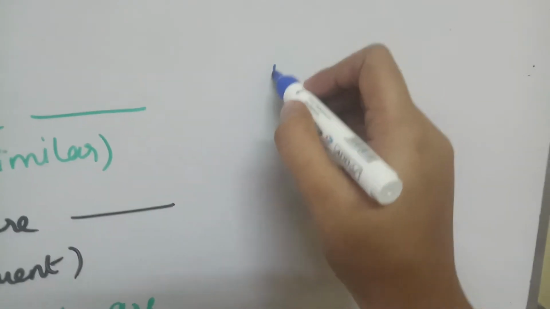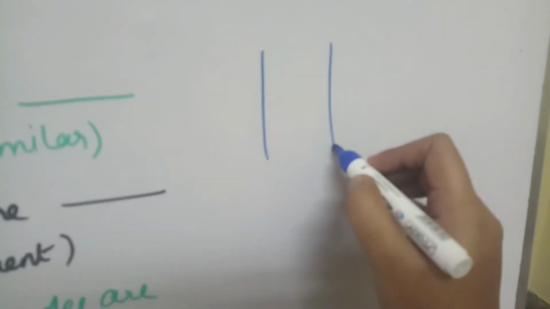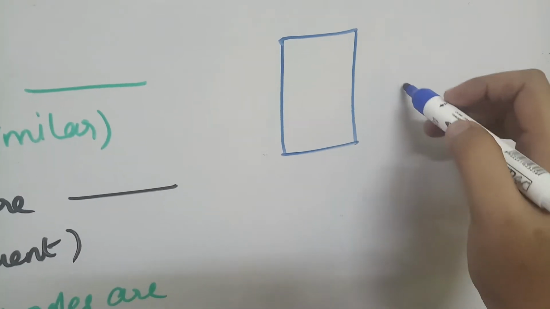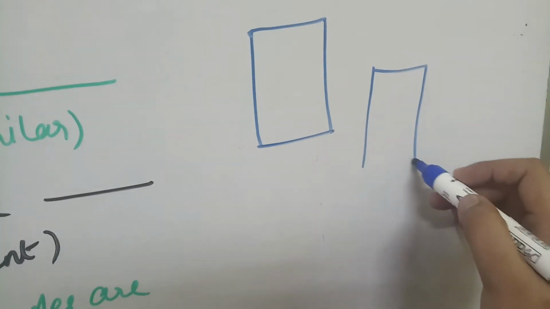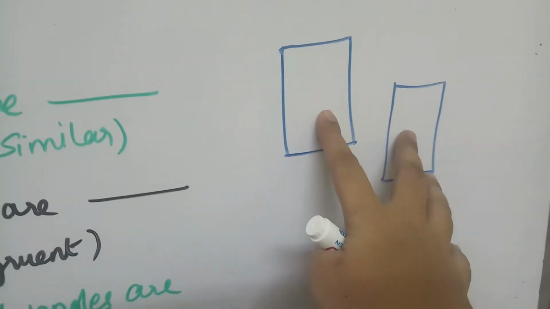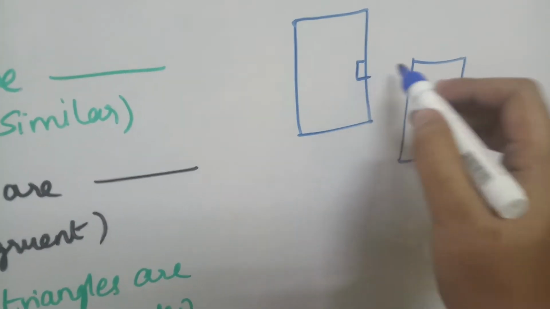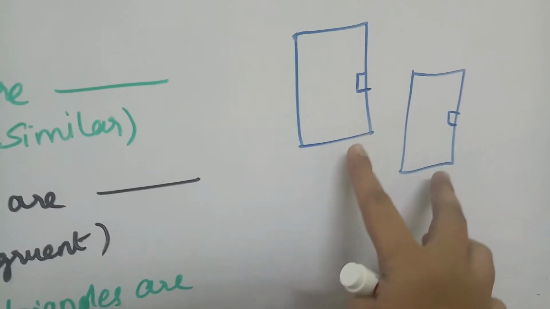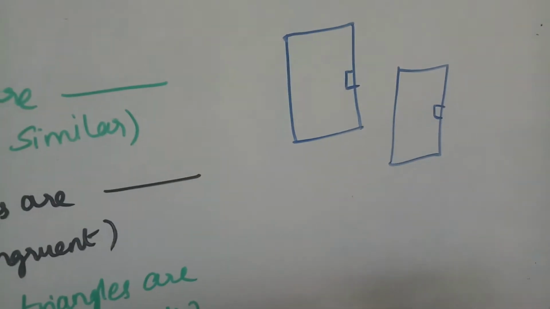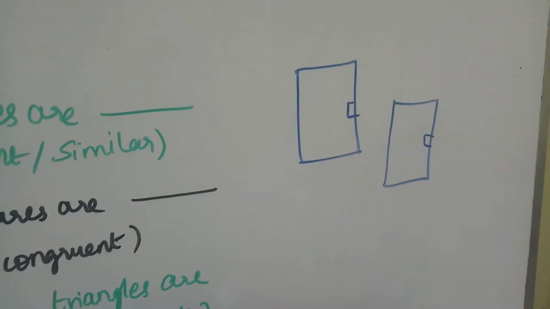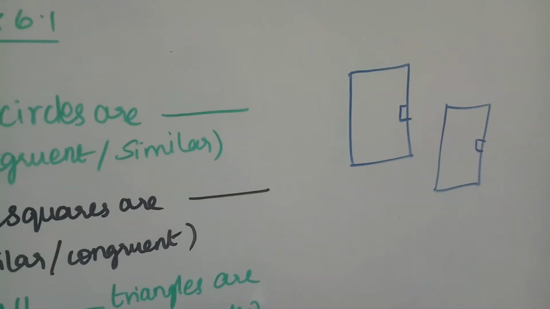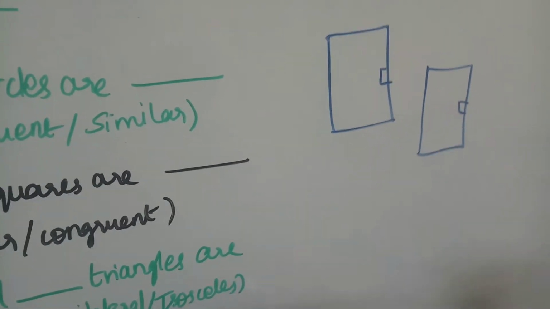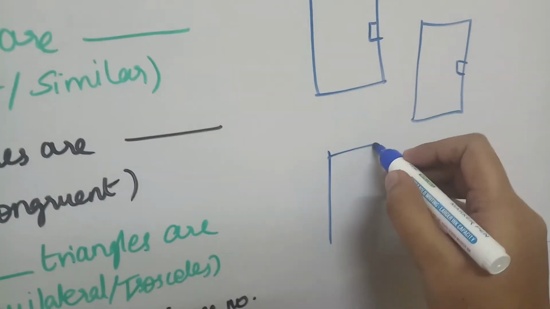There are doors in our houses, isn't it? In our house, the entrance door, our other rooms' doors, windows, etc. are in the same shape, that is, rectangular. But the size varies. Our entrance door will be of some size, and the kitchen doors and the windows also have the same rectangular shape, isn't it?